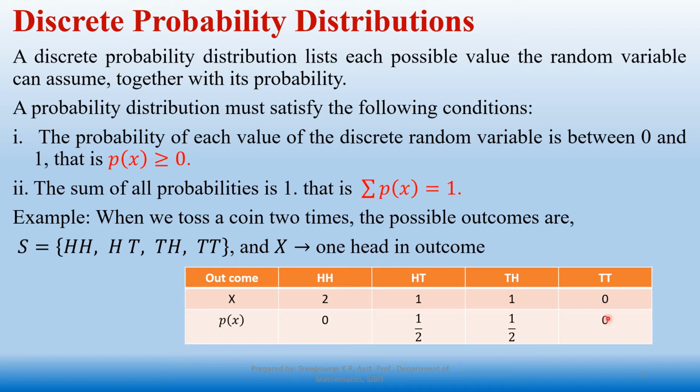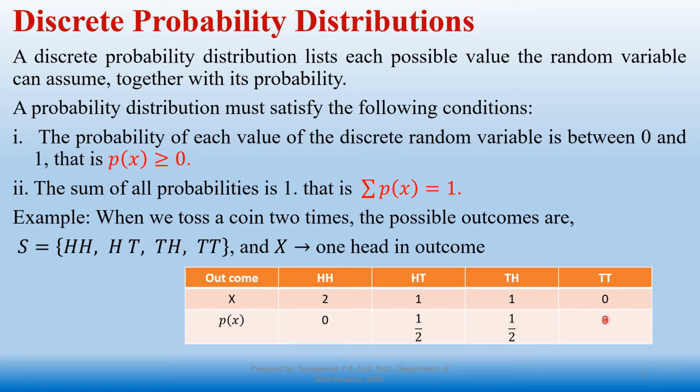Now forget about how this table came, you just concentrate on the values here. To declare this table a discrete probability distribution, these two conditions should be satisfied. The first condition is p of x greater than or equal to 0. Observe the first one, greater than or equal to 0, condition satisfied because it is equal to 0. 1 by 2 is nothing but 0.5, it is greater than 0.